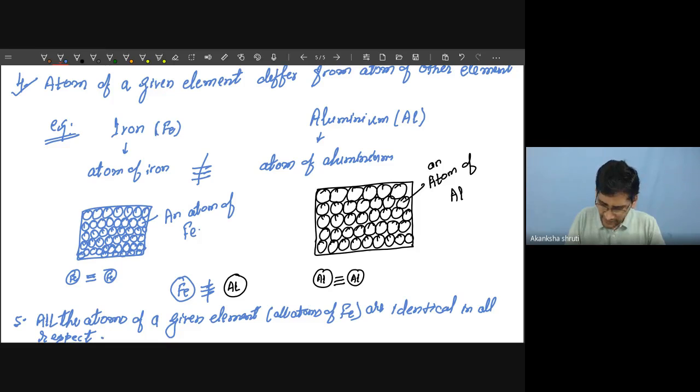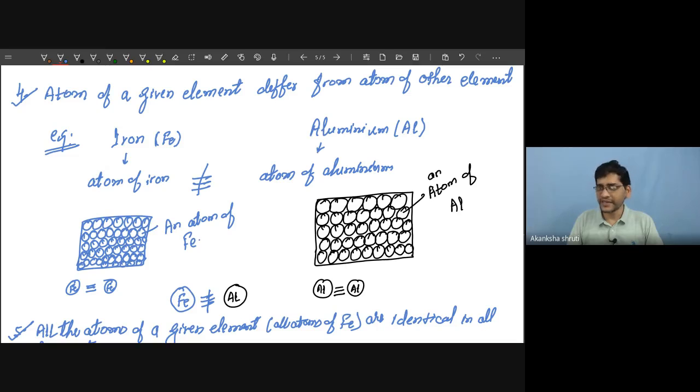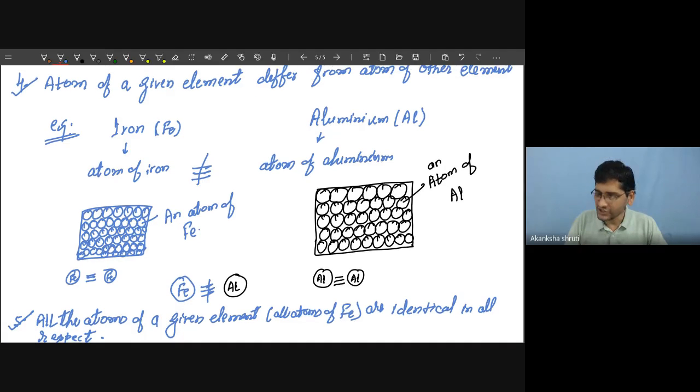Okay, so this was the other important postulate. So atom of one element or one matter is different from the atom of another element or matter, but atoms of a particular element are identical.